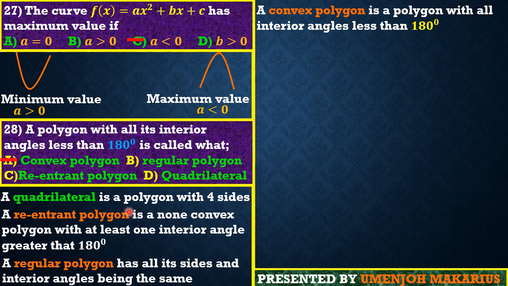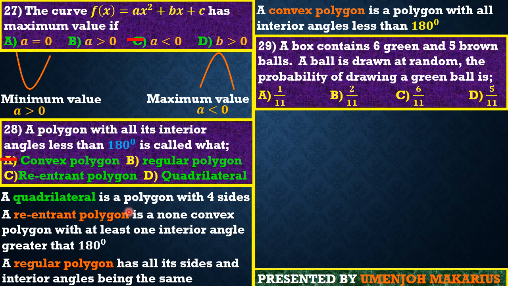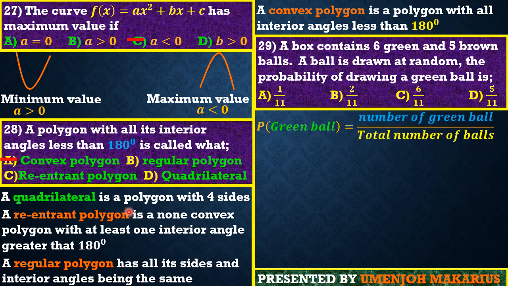Okay, question 29, guys, let's go. It reads that a box contains 6 green and 5 blue balls. A ball is drawn at random. The probability of drawing a green ball is... oh my god, guys, this question is for children. We simply need to ask ourselves how many green balls there are. We have 6 green and 5 blue balls.